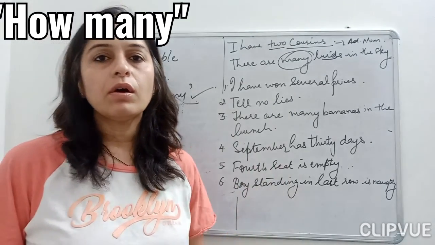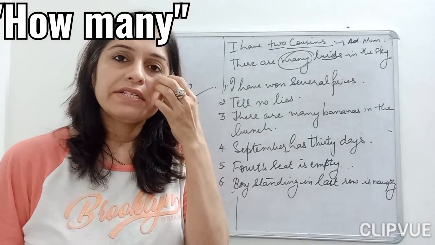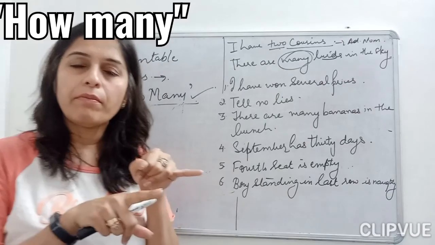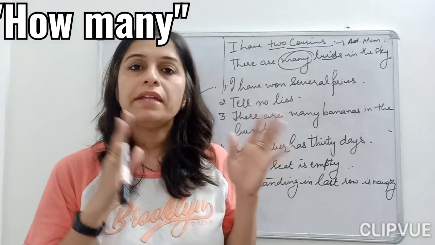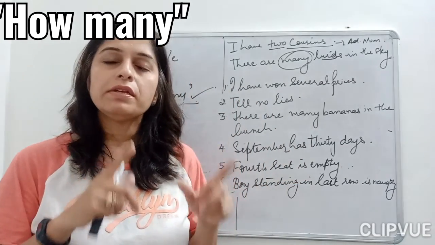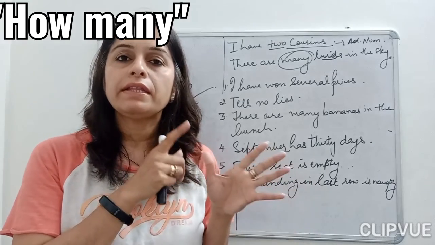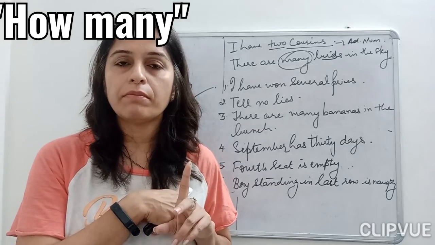Let us quickly recall what we have done in the adjective of numbers. We have done that adjective of numbers are of two kinds, definite and indefinite. Definite means when we are talking about definite numbers, like the cardinal numbers or the ordinal numbers.